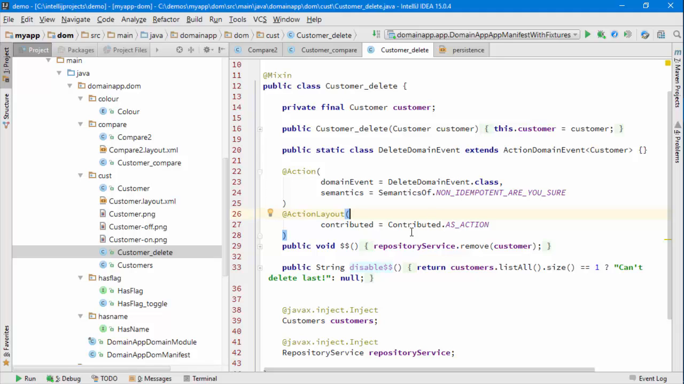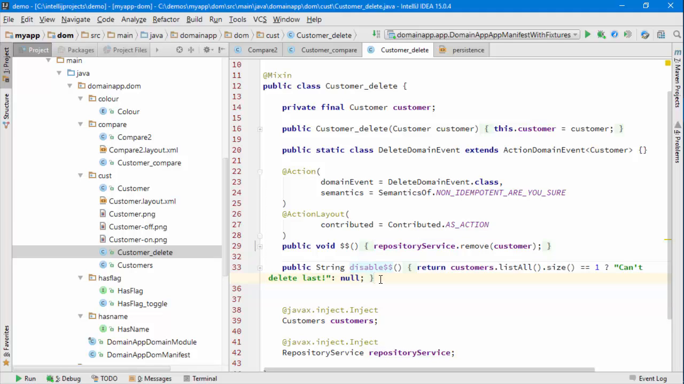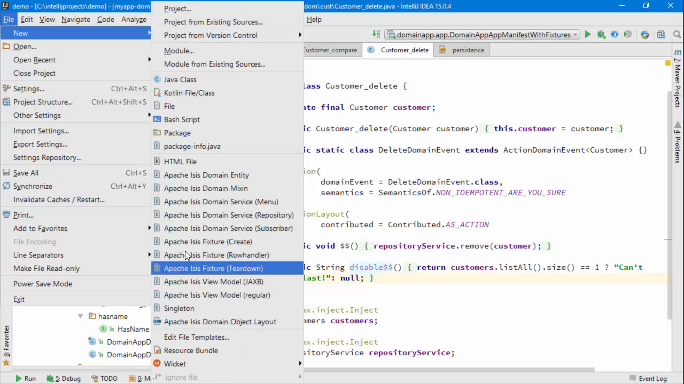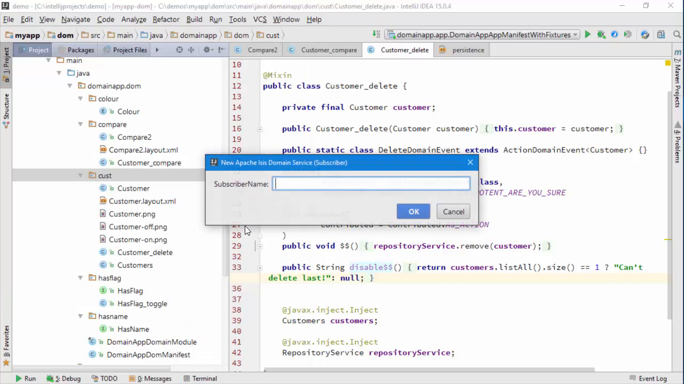I could delete anything because this is the place where the object is removed. The only bit that really does depend upon the notion of a customer is this disablement, where we're going to veto the deletion of the last customer. So let's break this out. The first thing I'm going to do, I think, is create a new subscriber. So re-implement that rule as a subscriber. We're going to call it cannot delete last customer,